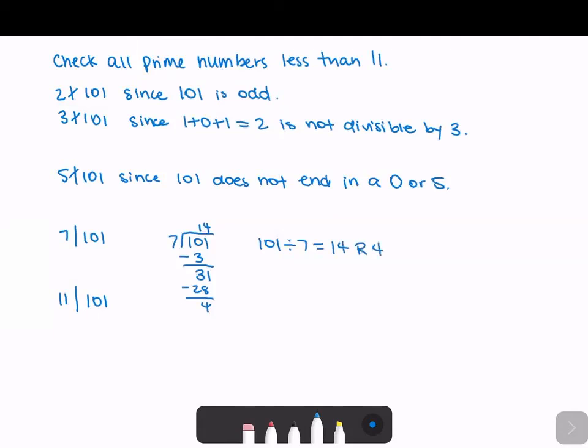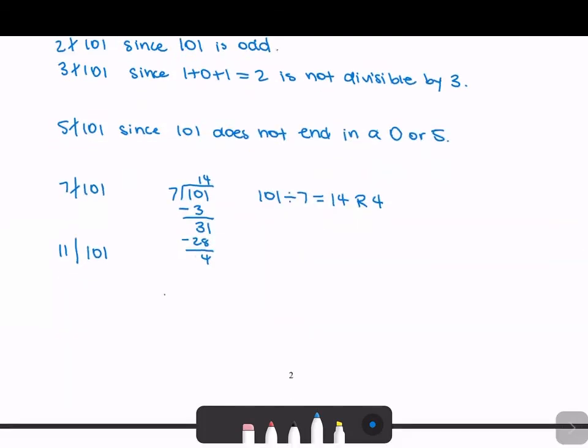So 7 does not divide 101 because we have a remainder. Similarly with 11, we didn't write down a test because a lot of times it's easier to just divide by 11. This goes in 9 times, and then we have 2 left over. So 101 divided by 11 equals 9 remainder 2. Because there's a remainder, 11 does not divide 101.